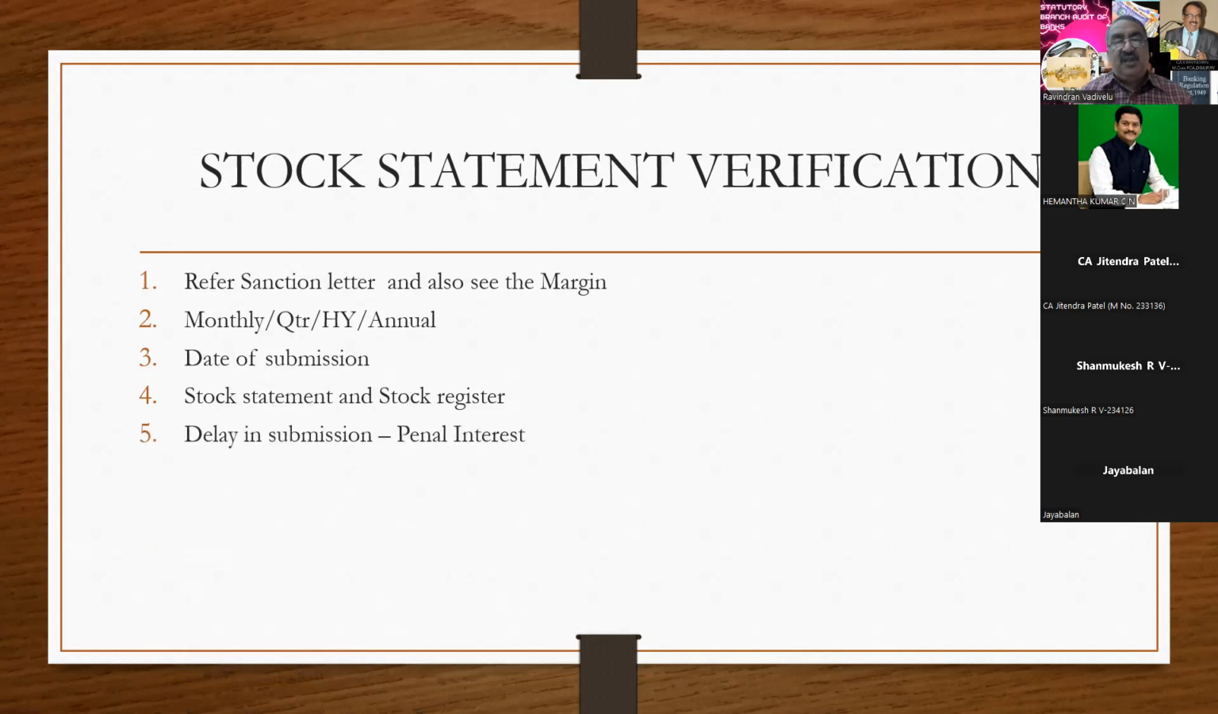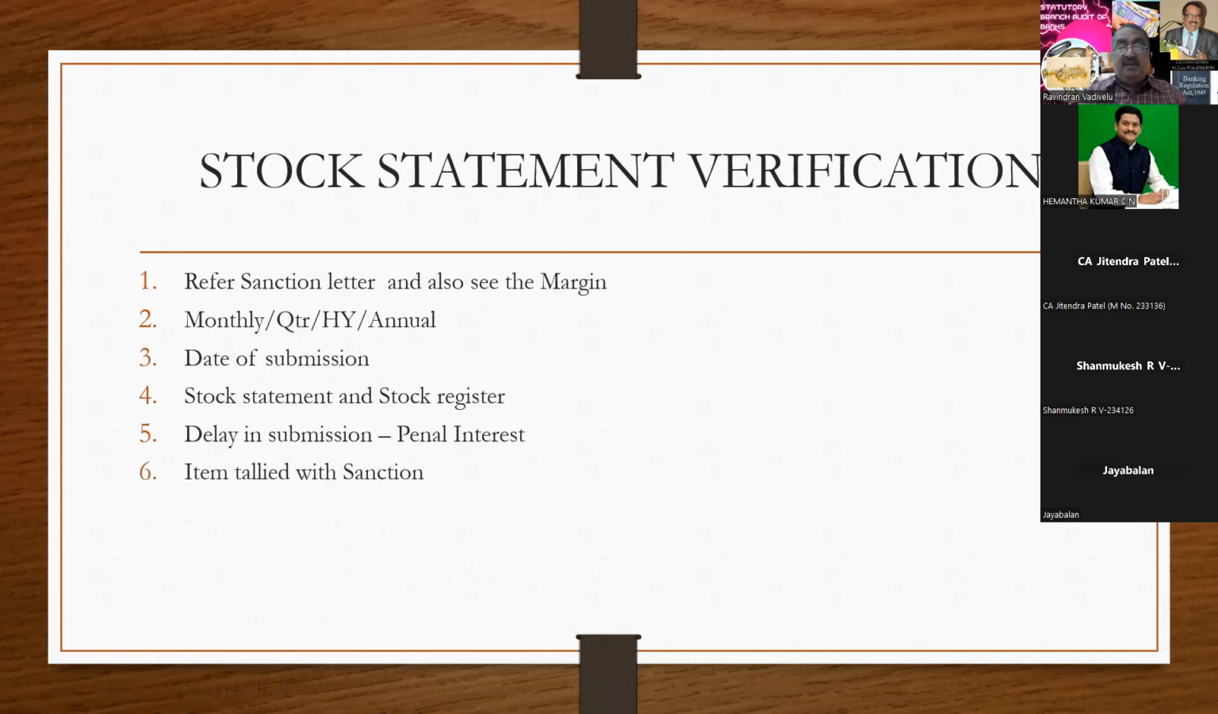Next one is delay in submission, it attracts penal interest. In case the stock statement has to be submitted on the 7th of the following month, and the same is submitted on the 27th of the following month, there is a delay in submission, then they have to charge the penal interest. The penal interest has to be charged for the entire 27 days and not for 20 days. This point you have to remember because though the time given is up to the 7th, there is a delay of 27 days. The penal interest has to be collected for the entire 27 days and not for 7 days. So delay in submission of stock statement attracts penal interest.